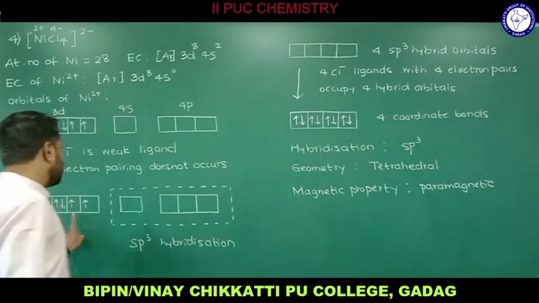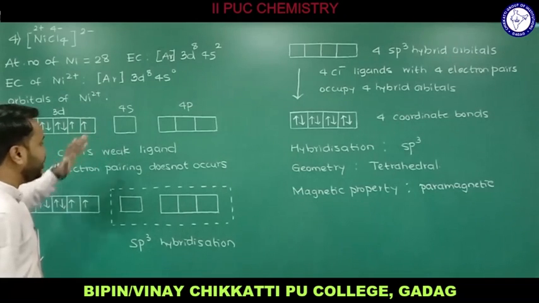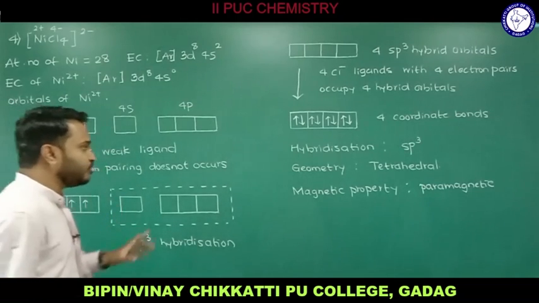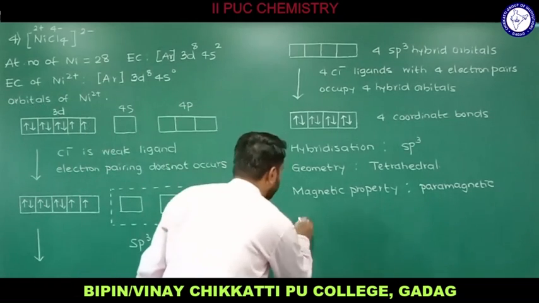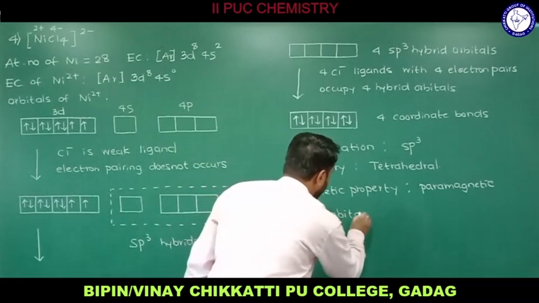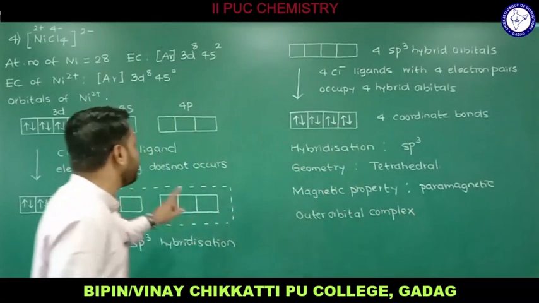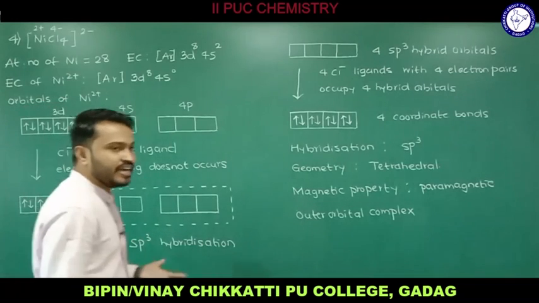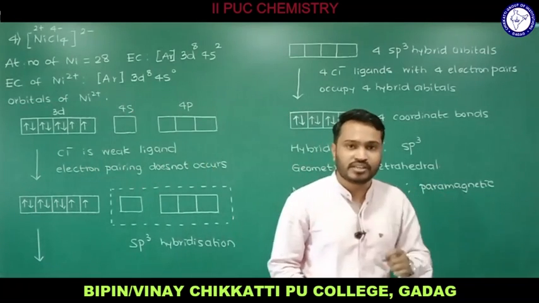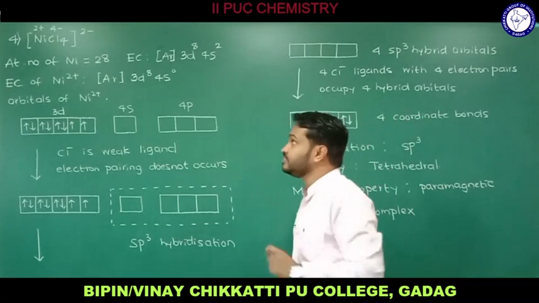Since weak ligands are used, not n minus 1 d, we have a weak ligand. If we have weak ligands, the kind of complex will be a high spin complex or outer orbital complex. So based on the ligand, since weak ligands we have, they form the outer orbital complex, or high spin complex. This is how I explained the geometry, magnetic property and hybridization of this particular example.